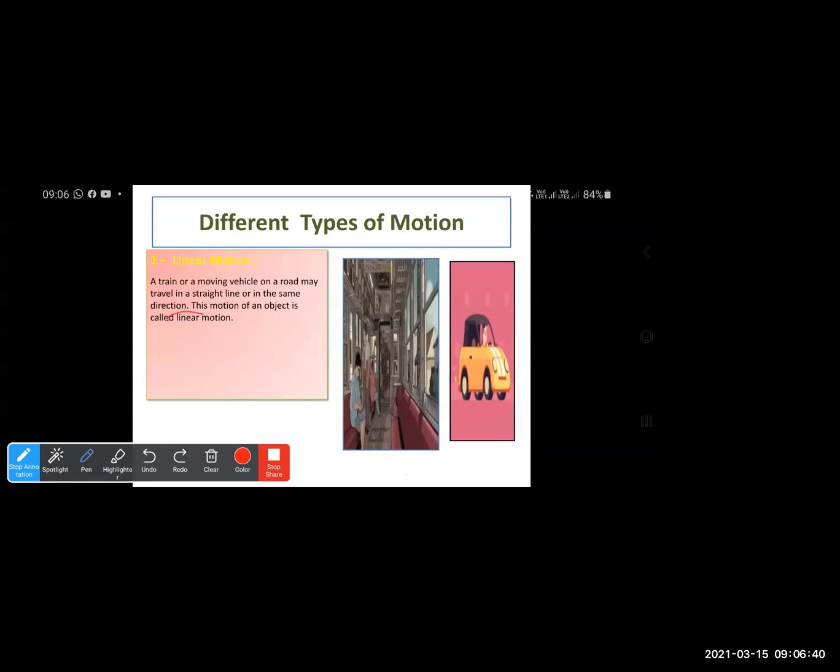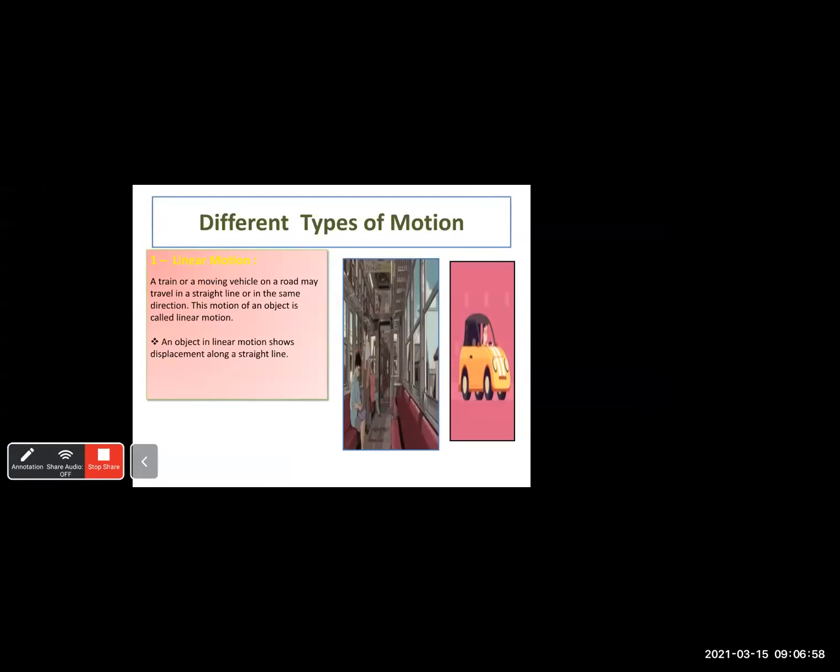Now the word linear itself is derived from the word line. Line is always in a straight line. So from the line, we get to know the word linear. Linear is something which is in a straight line. So an object in linear motion shows displacement along a straight line. So the first type is linear motion.